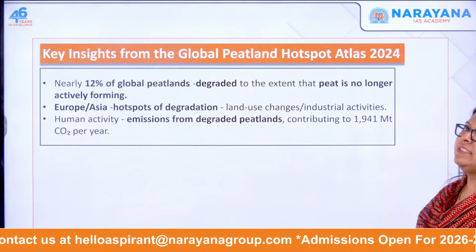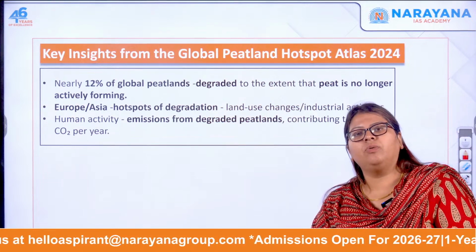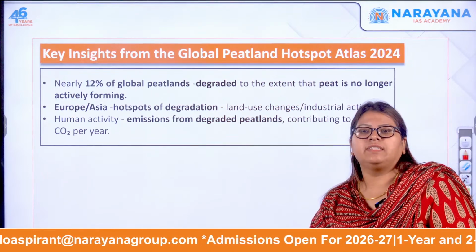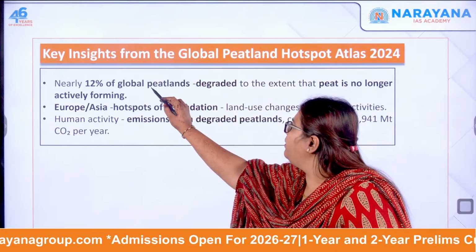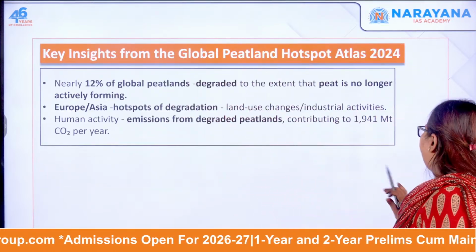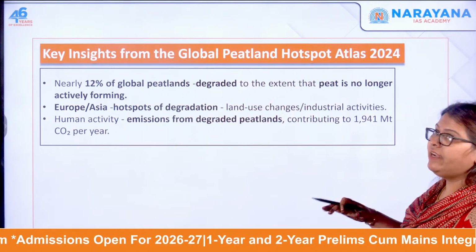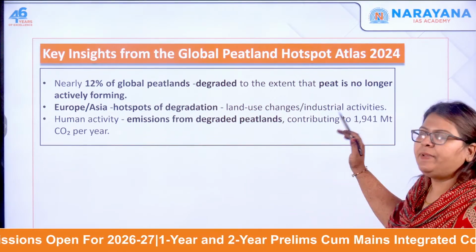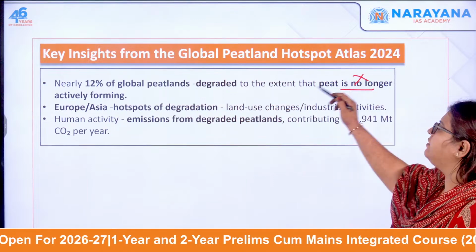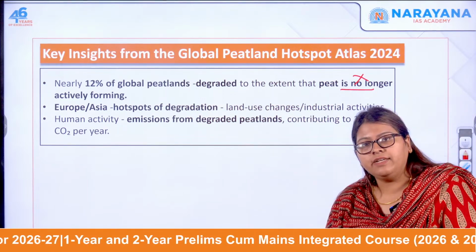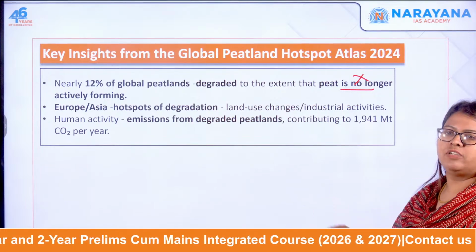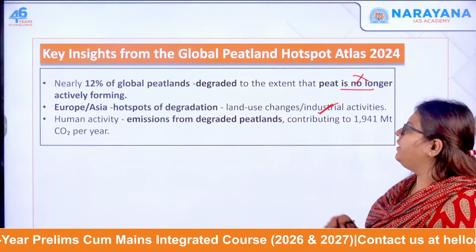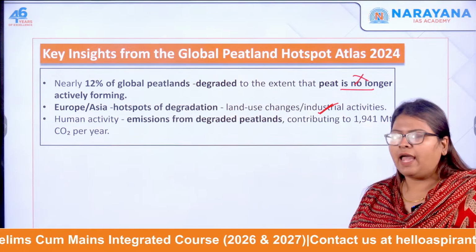So what the recent Global Peatland Hotspot Atlas has told is that nearly 12% of the global peatlands have degraded, to such an extent that peat is no longer actively forming. Majorly, regions of Europe and some parts of Asia are the hotspots of this degradation because of anthropogenic activities.